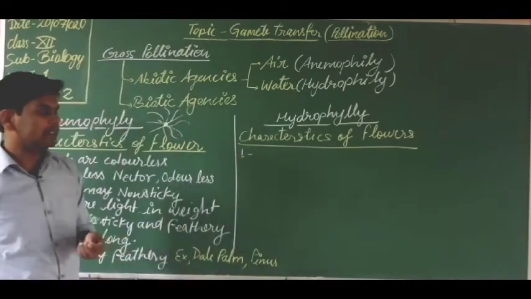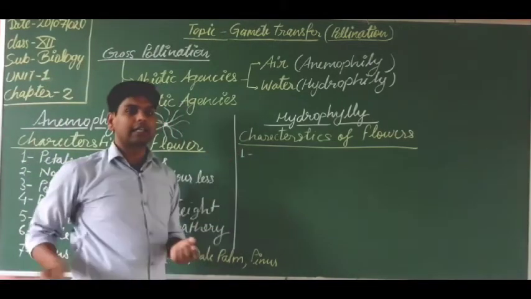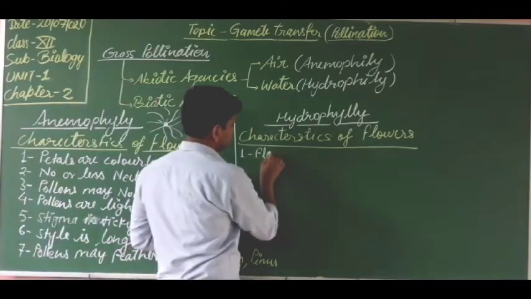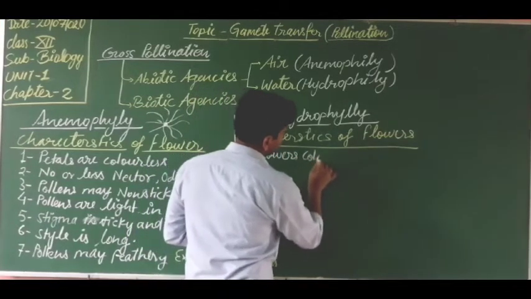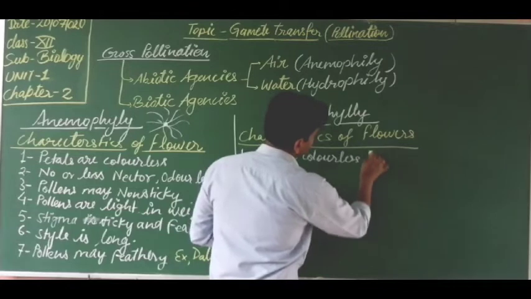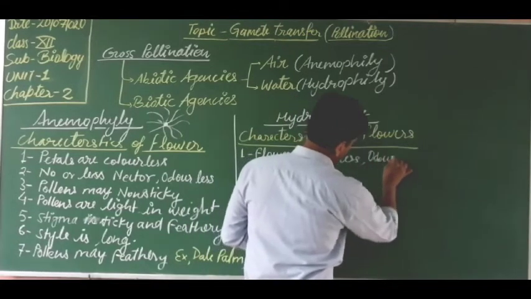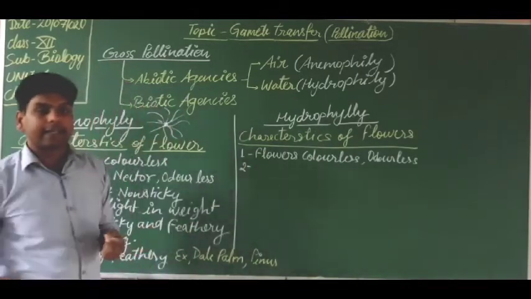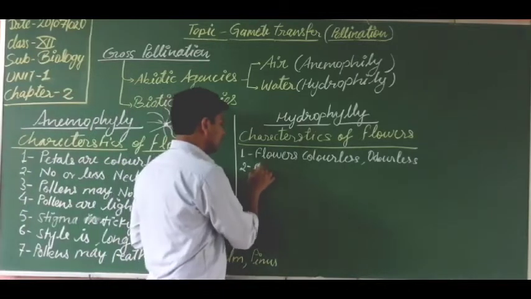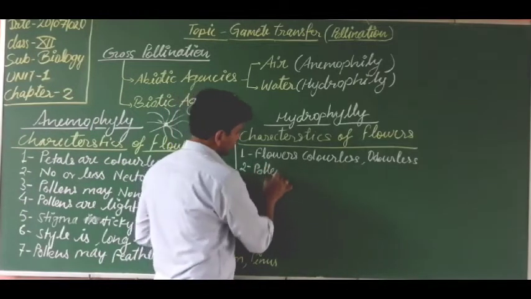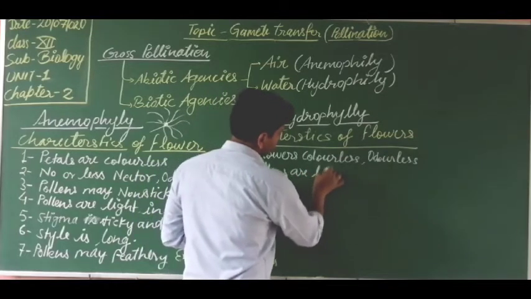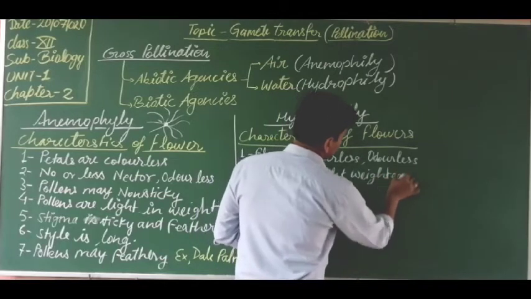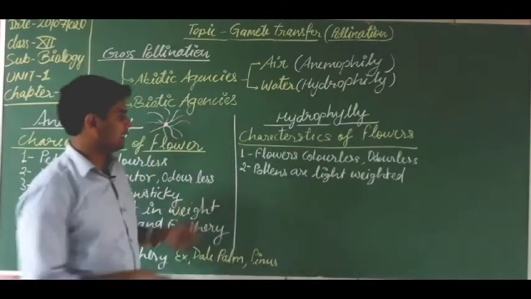First, flowers are colorless and odorless because they need not attract insects. Next one: the pollen grains will be light weighted. Pollens are light weighted.